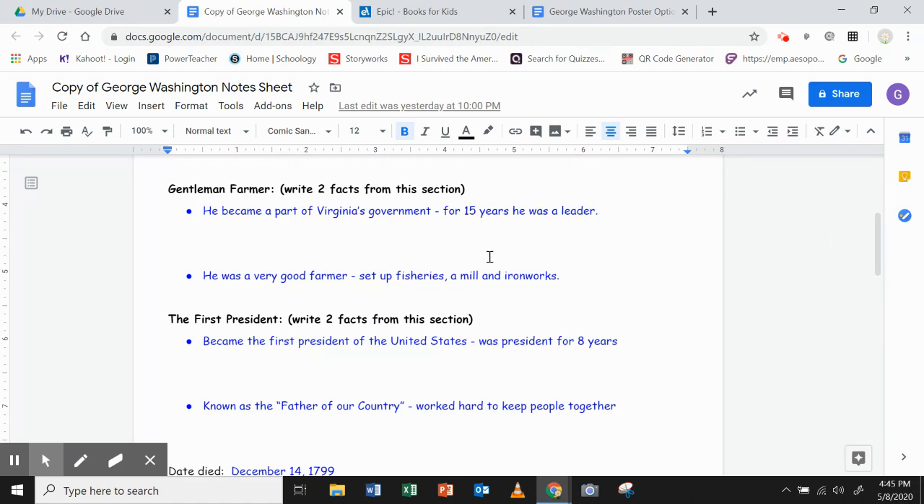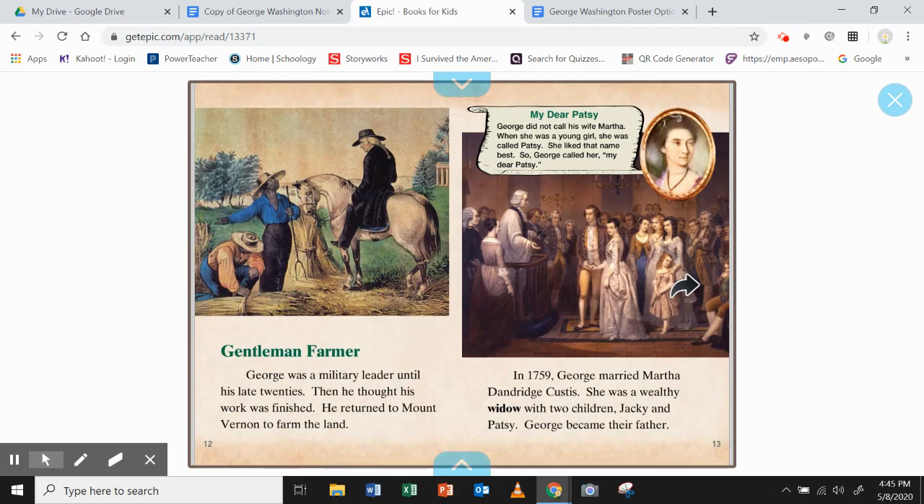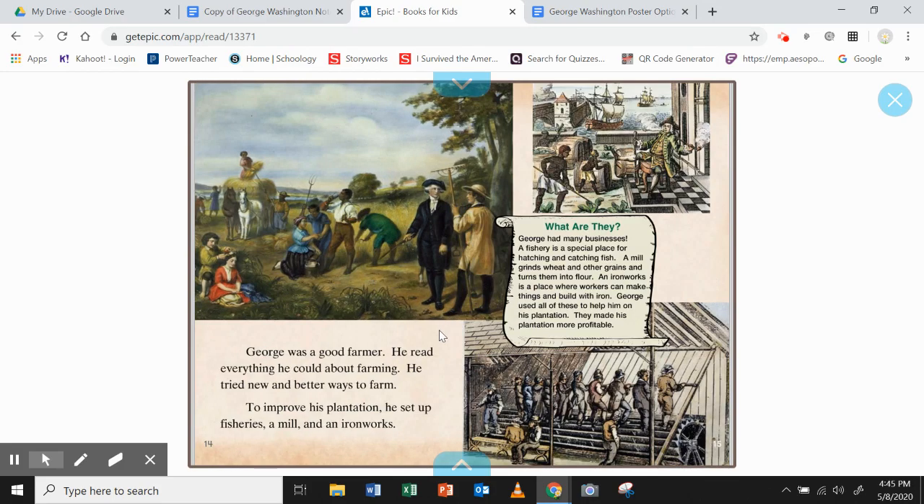So let me do the Gentleman Farmer one with you too. It says he became a part of Virginia's government for 15 years. He was a very good farmer, set up fisheries, a mill, and ironworks. So I'm going to go back to the epic story, to the Gentleman Farmer paragraph, and talk about this farming paragraph. It said George was a good farmer. He read everything he could about farming. He tried new and better ways to farm. To improve his plantation, he set up fisheries, a mill, and an ironworks.